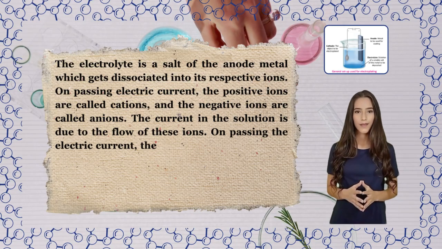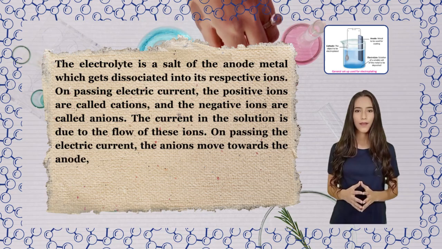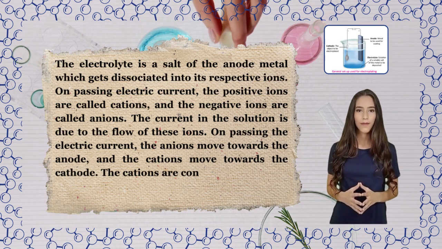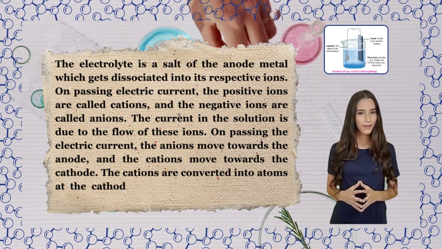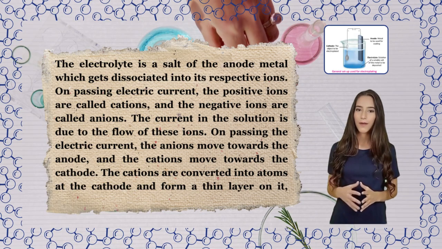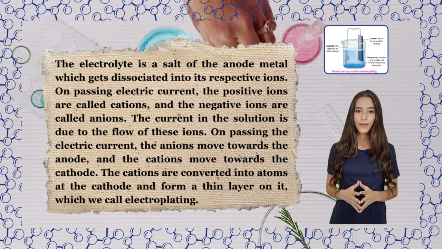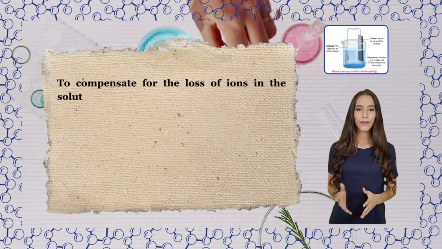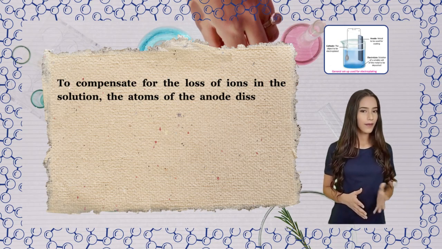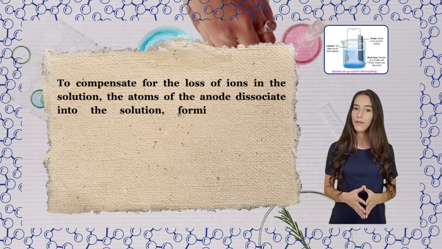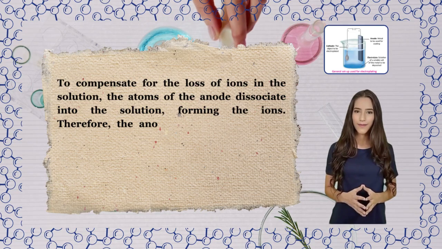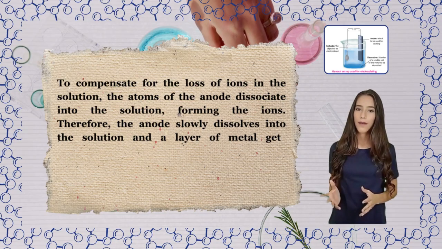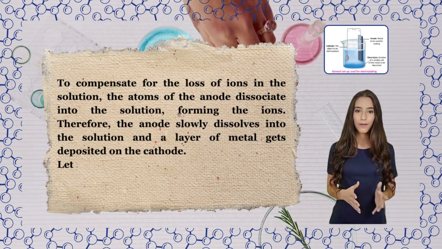On passing the electric current, the anions move towards the anode and the cations move towards the cathode. The cations are converted into atoms at the cathode and form a thin layer on it, which we call electroplating. To compensate for the loss of ions in the solution, the atoms of the anode dissociate into the solution, forming ions. Therefore, the anode slowly dissolves into the solution and a layer of metal gets deposited on the cathode.